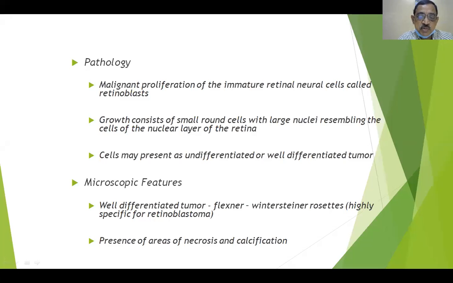And cells may present as undifferentiated. There are two types of cells which may be present in these cases: either an undifferentiated tumor or a differentiated tumor. And microscopic features, if you take, it's well differentiated. In well differentiated tumors, you see Flexner-Wintersteiner rosettes, highly specific of retinoblastoma.